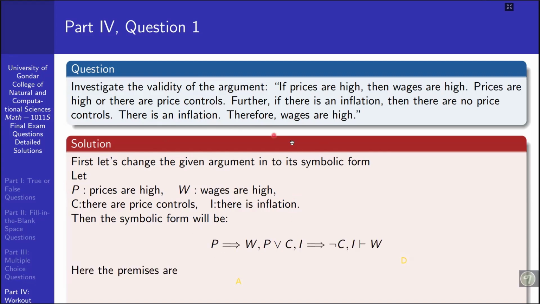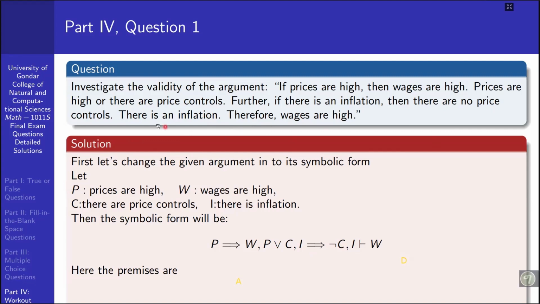And the next one could be that prices are high or there are price controls. That is P or C, logical disjunction. Further, if there is an inflation then there are no price controls. A logical implication. Inflation is represented by I implies there are no price controls, that is the negation of C.